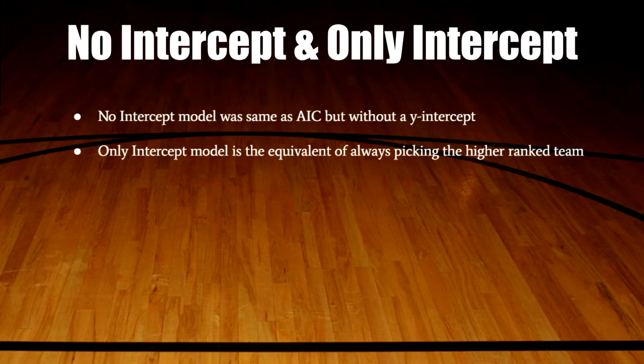The first was what we called a no-intercept model, which is the exact same as our AIC model, but without a y-intercept. We did this because currently the y-intercept in the AIC model is a negative number, which means that in an even matchup, it actually favors the lower-ranked team. So we figured if we got rid of it, which is effectively just setting it to 0, that would put both teams on an even playing field.